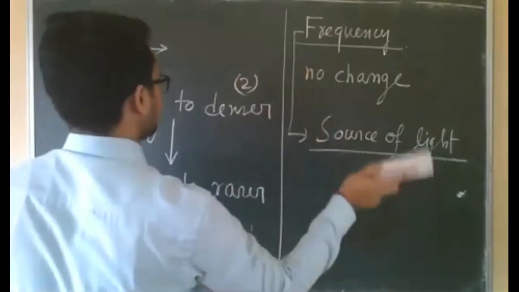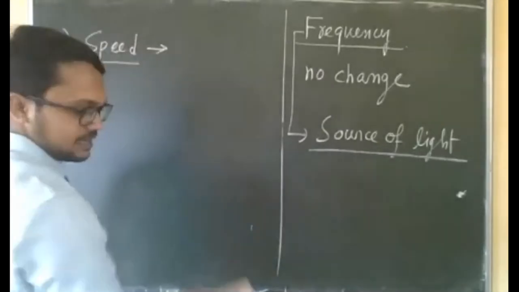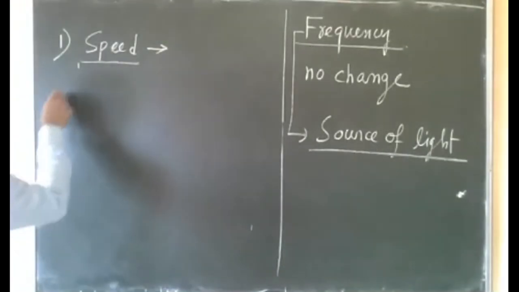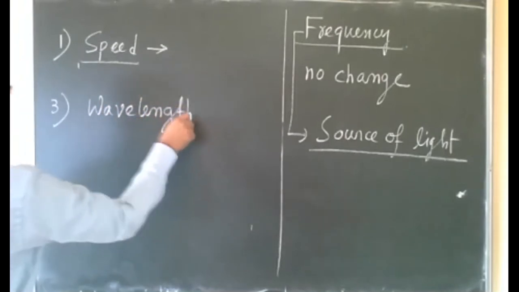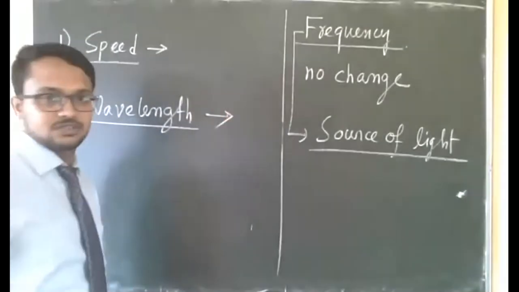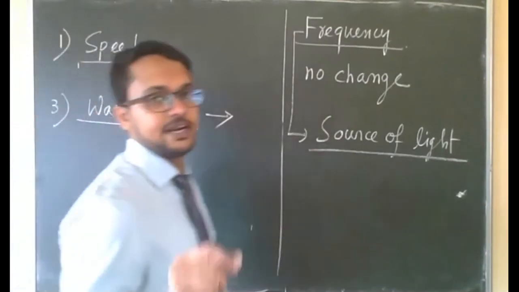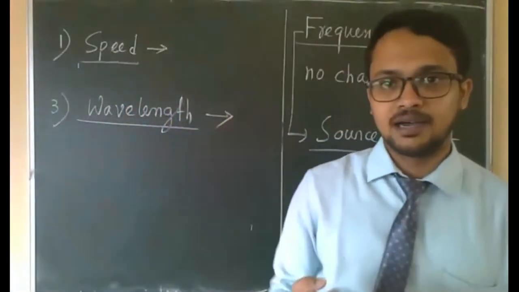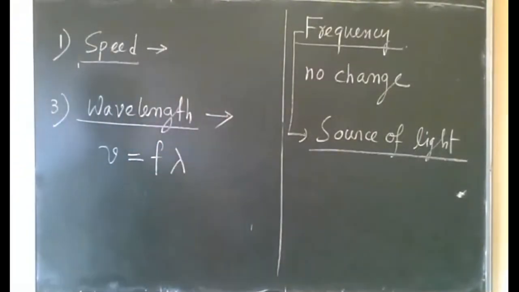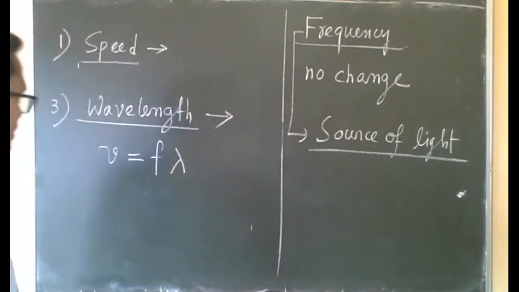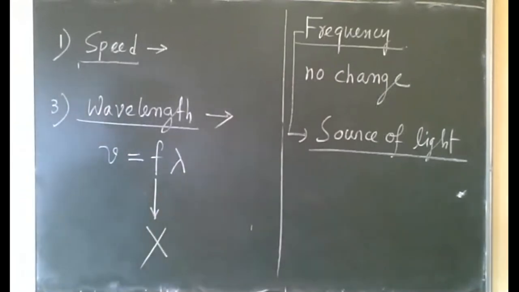And there is a third quantity, wavelength. These three things are related to each other, and we can easily find the change in wavelength. Wavelength will change because speed is changing, so wavelength will also change. We know that in class 9 you have read one formula, speed of wave v equal to f lambda. Can you remember? v equal to f lambda, frequency into wavelength. So frequency will not change, so this will not change.